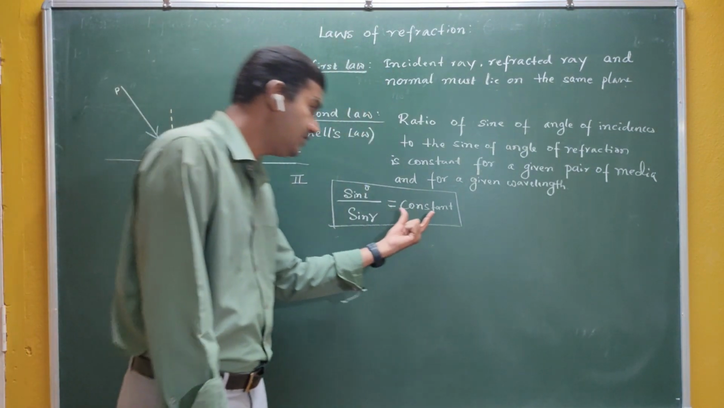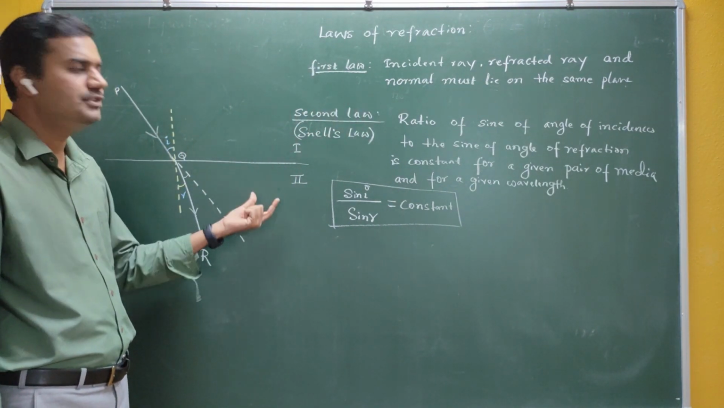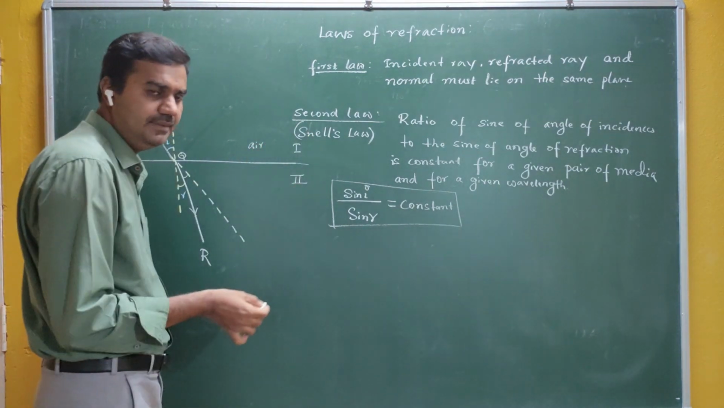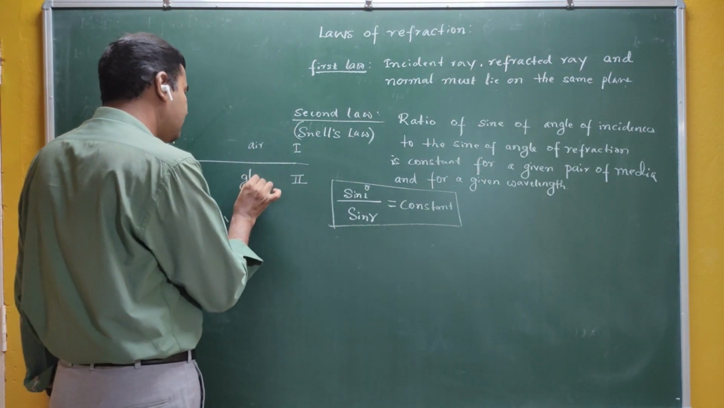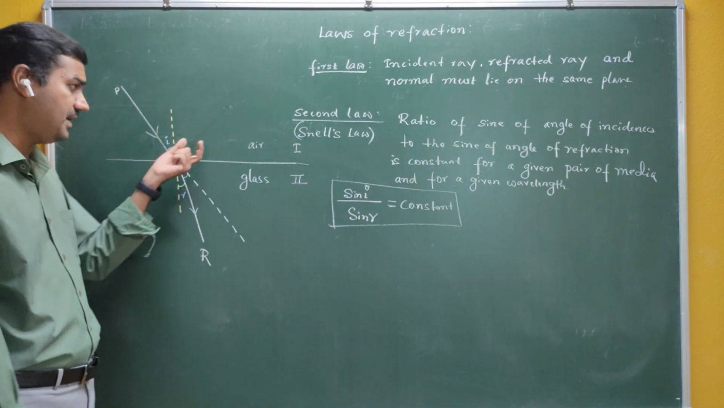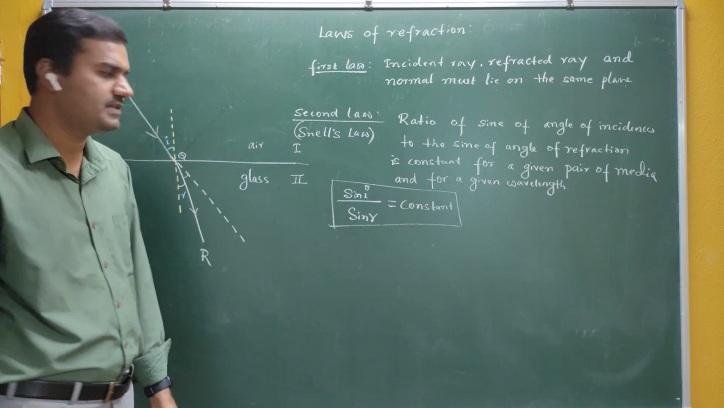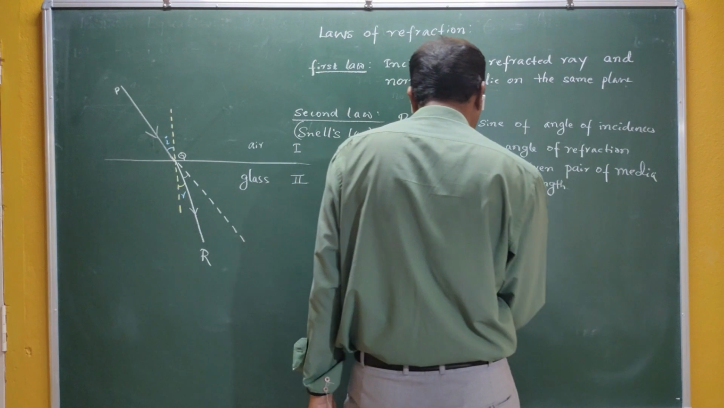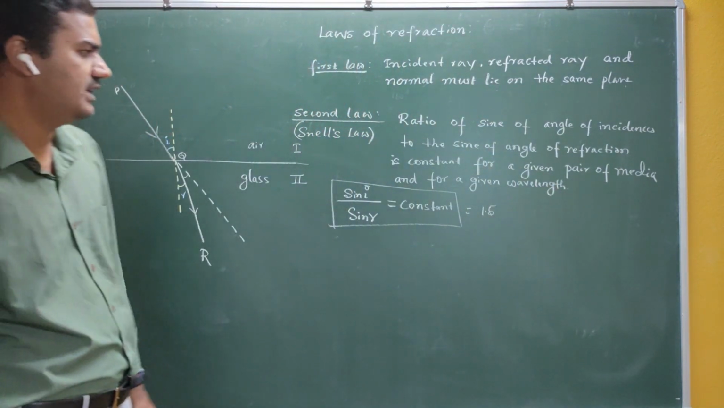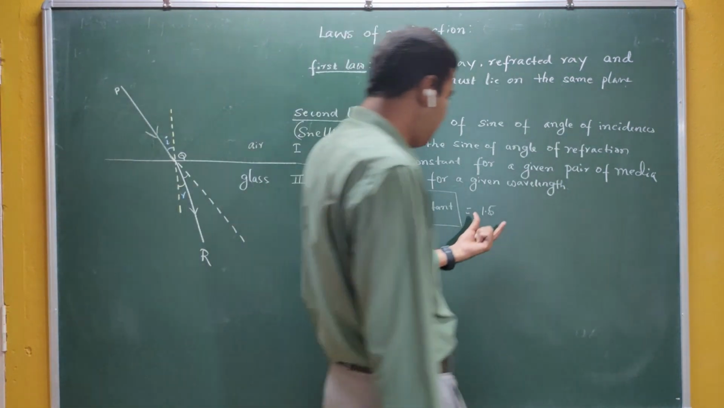If you take the ratio of sin i by sin r, that ratio remains constant, but it is not a universal constant. This value of the constant also depends on the pair of media. For example, if I take medium 1 as air and medium 2 as glass, both transparent media, light passes from air to glass. Then the value of the constant is something around 1.5.